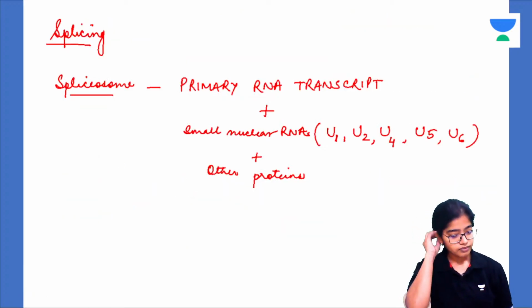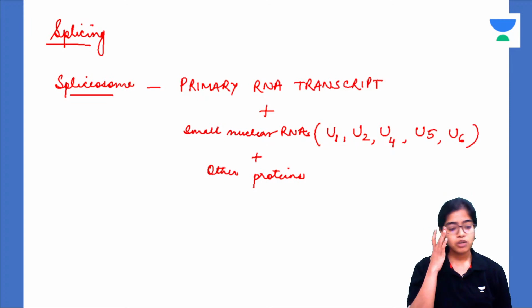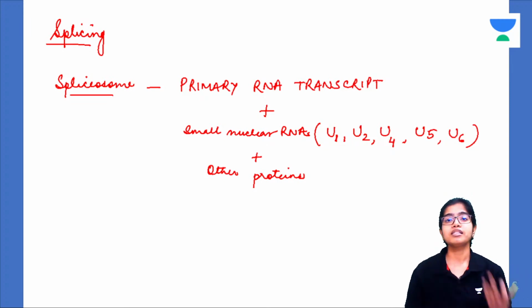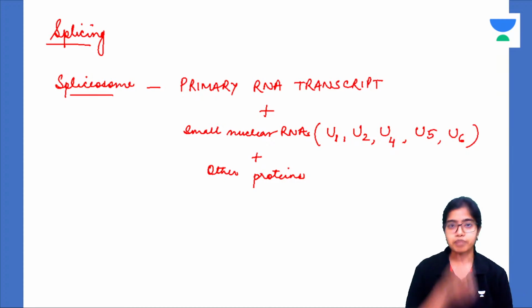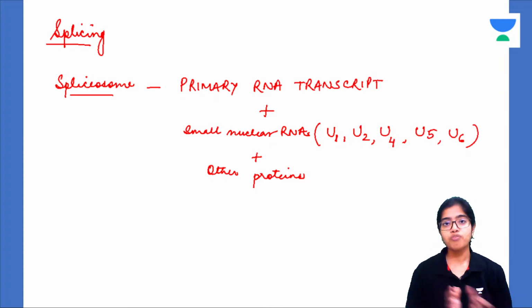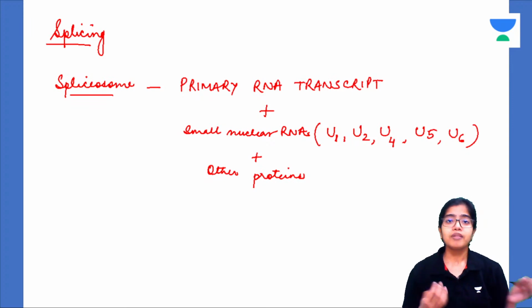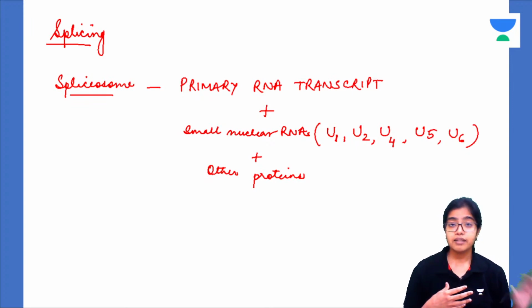Now a brief about splicing. After transcription, what has been formed is the primary RNA transcript. Now it has to undergo a lot of modifications, like capping and tailing. Like a methyl guanosine cap will be added. The methyl group in this is coming from S-adenosyl methionine.